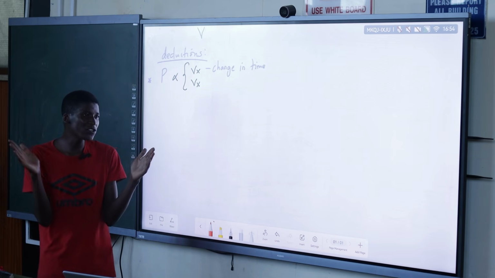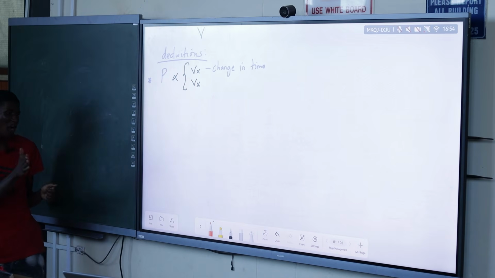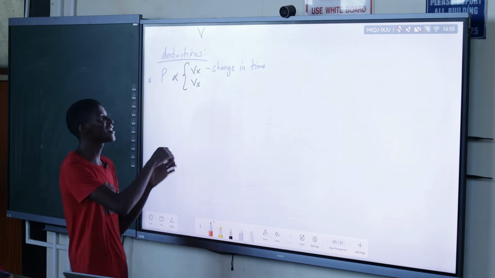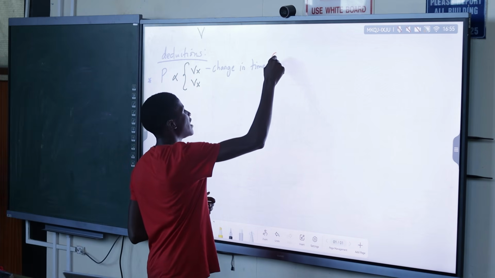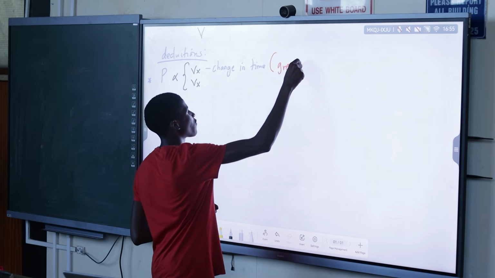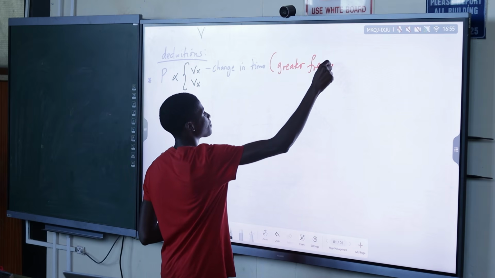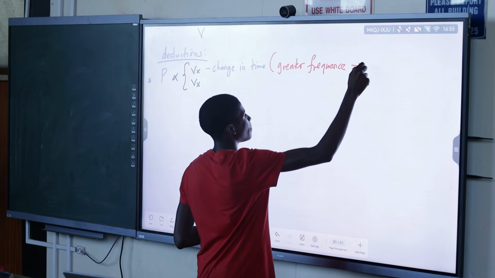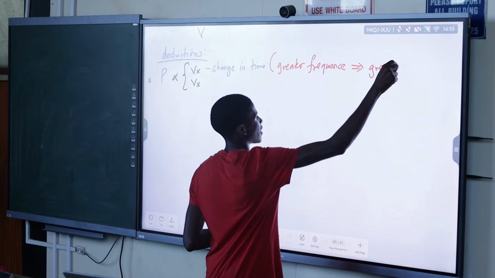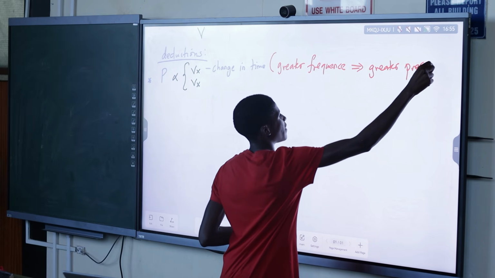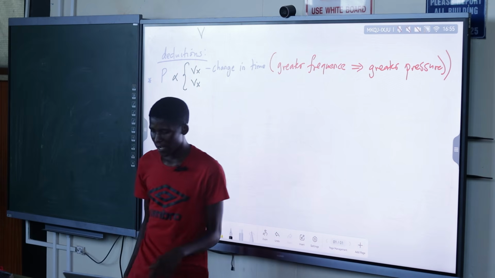Of course it will take a shorter time, guys, imagine going from here and coming back this way. If it takes a shorter time, it means it is fast. So if it keeps moving fast, there is higher frequency, more frequent collisions. So there is more pressure experienced by the what? By the surface. So this change in time means greater frequency. If we've got greater frequency, it will imply greater pressure.